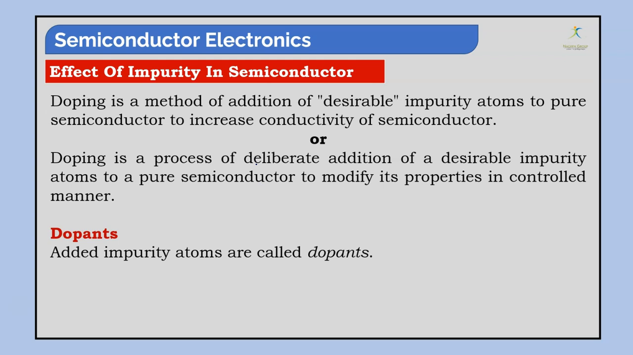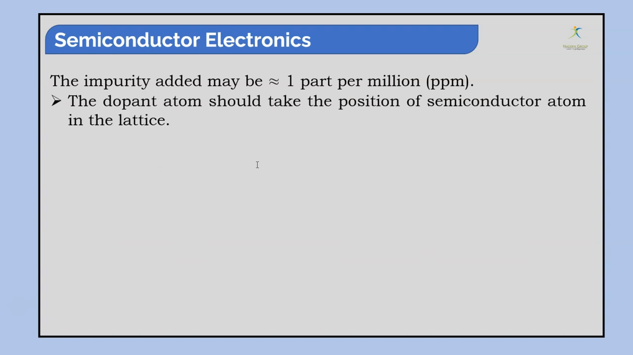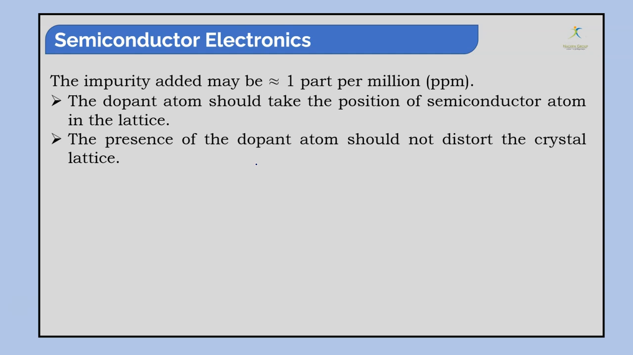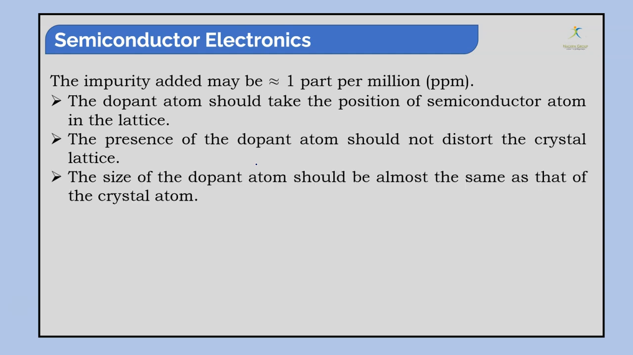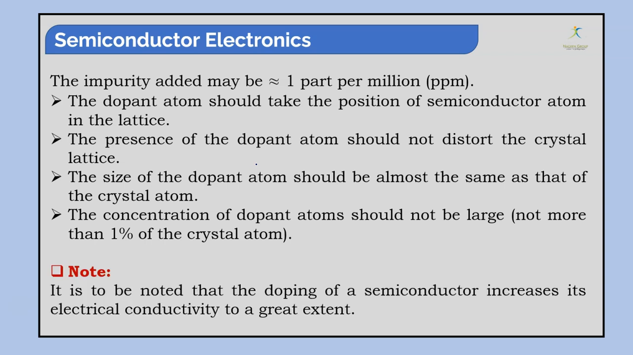What is a dopant? An added impurity atom is called a dopant. The impurity added may be 1 part in a million, like ppm. The dopant atom should take the position of a semiconductor atom in the lattice. The presence of the dopant atom should not distort the crystal lattice. The size of the dopant atom should be almost the same as that of a crystal atom. And the concentration of the dopant atom should not be large, not more than 1% of the crystal atoms. It is to be noted that doping of a semiconductor increases its conductivity to a great extent.